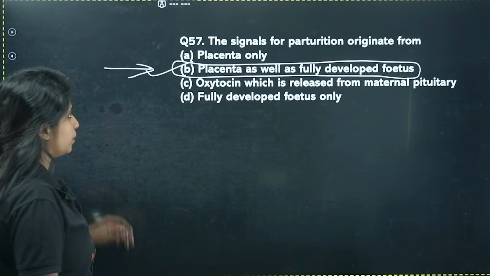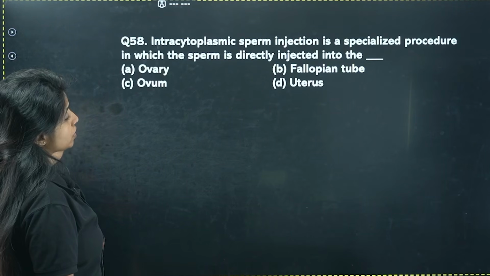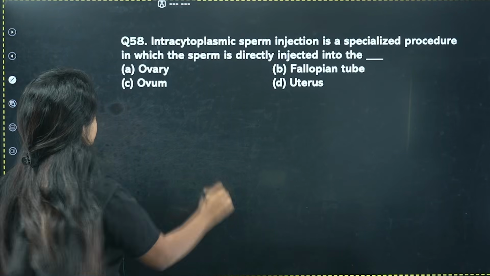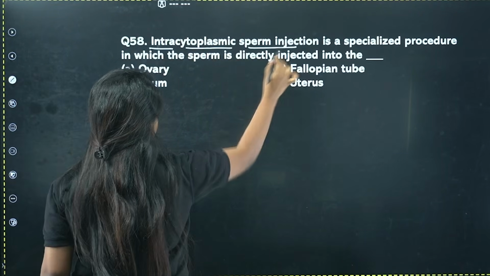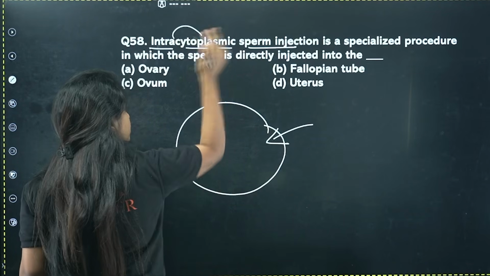Okay, very important. Perfect. Next, intracytoplasmic sperm injection is a specialized procedure in which the sperm is directly injected into the... intracytoplasmic sperm injection. Inside the cytoplasm, you are injecting the sperm. Arey, whose cytoplasm, Baba?